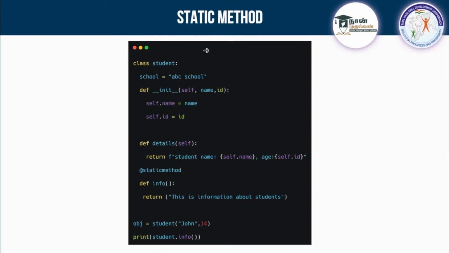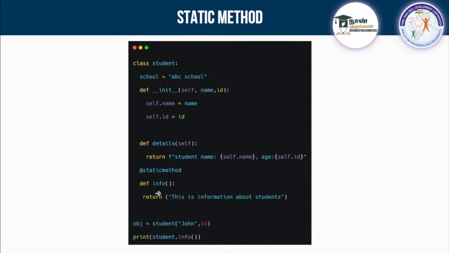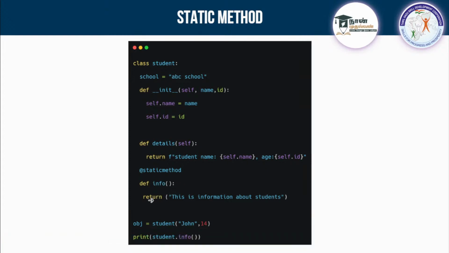If you want to create a function which is independent of both the self and the class, if you want to create a function or method which is independent of the class and the object, then you can go with the static method, where I'll be leaving it empty. But do you guys remember, if you leave it empty, we'll be getting an error, right? So to avoid that, you have to declare it as a static method. And how can you do that?